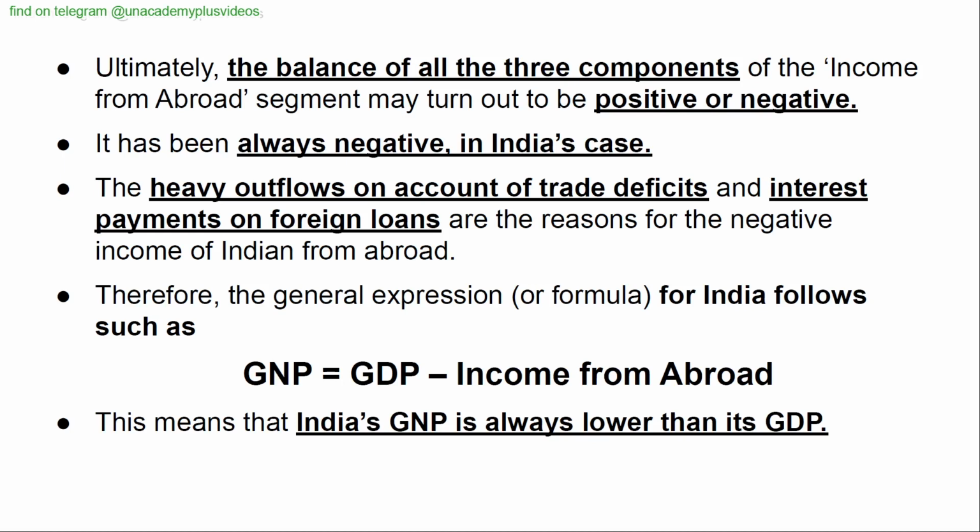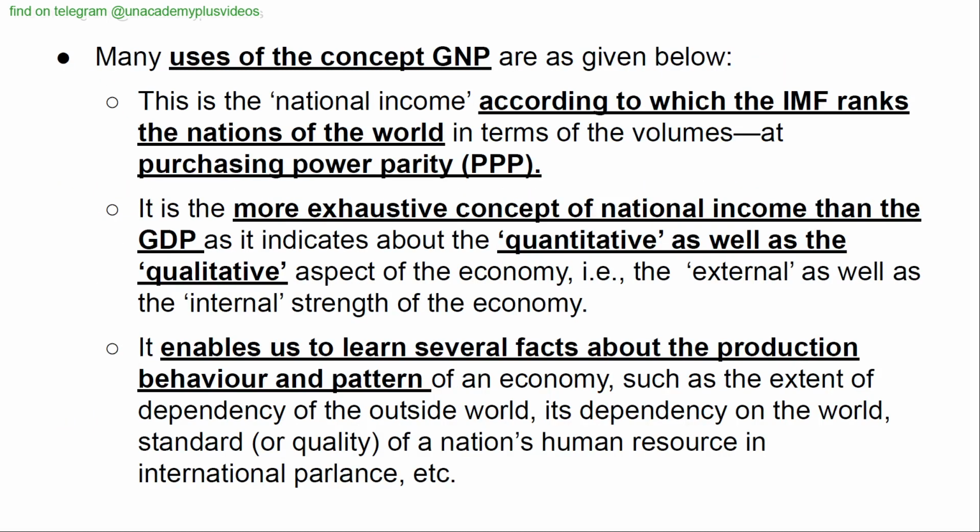Therefore, the general expression or formula for India follows such as GNP, that is gross national product, is equal to GDP minus income from abroad. This means that India's GNP is always lower than its GDP.